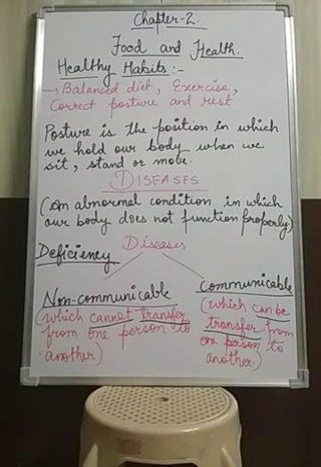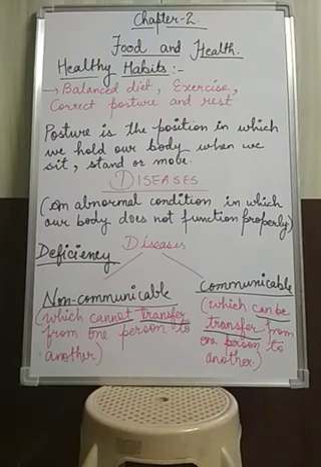Okay. Now we will see how communicable disease is spread. As you know, communicable disease can be spread from one person to another. So how is this possible?